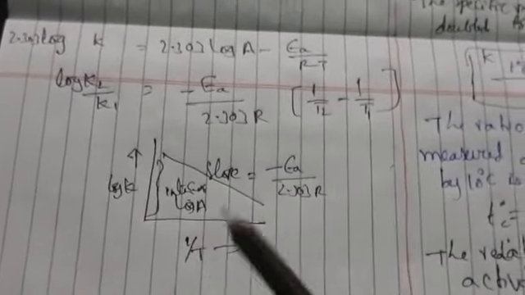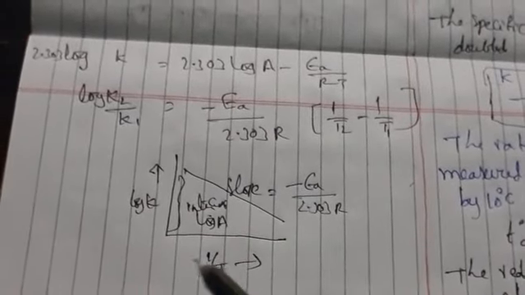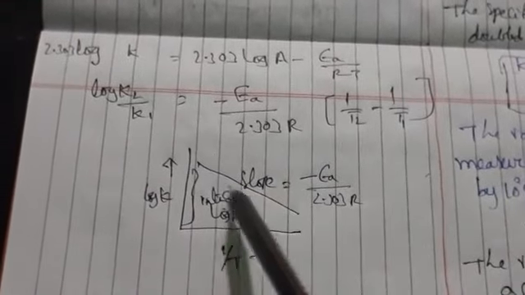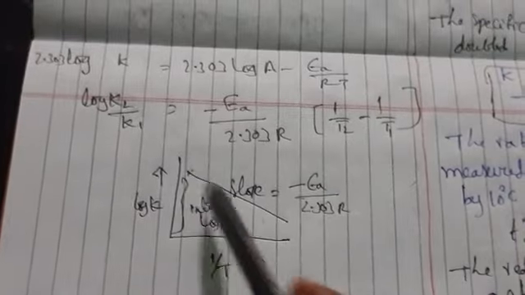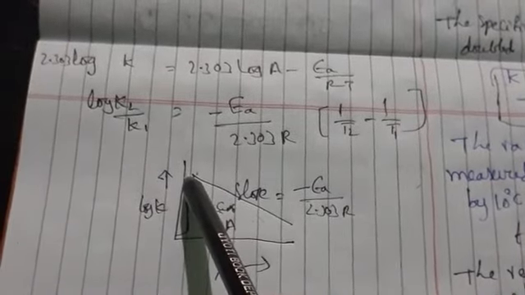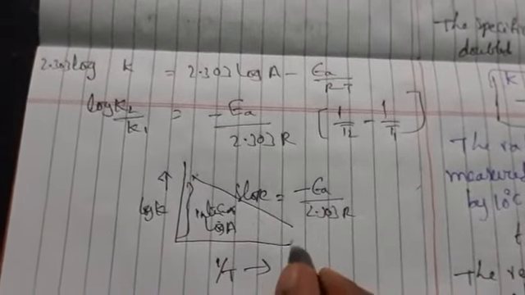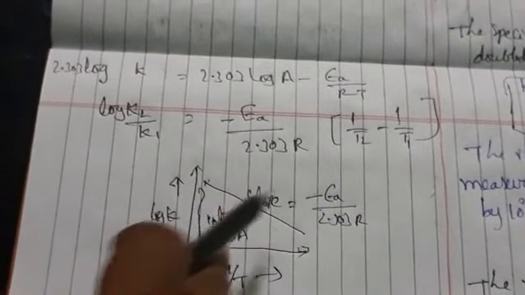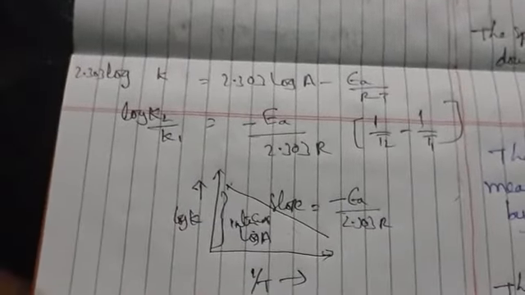Whenever the temperature is increasing, automatically the rate constant is also increasing, and the rate of the reaction is also increasing. So temperature is directly proportional to the rate of the reaction.